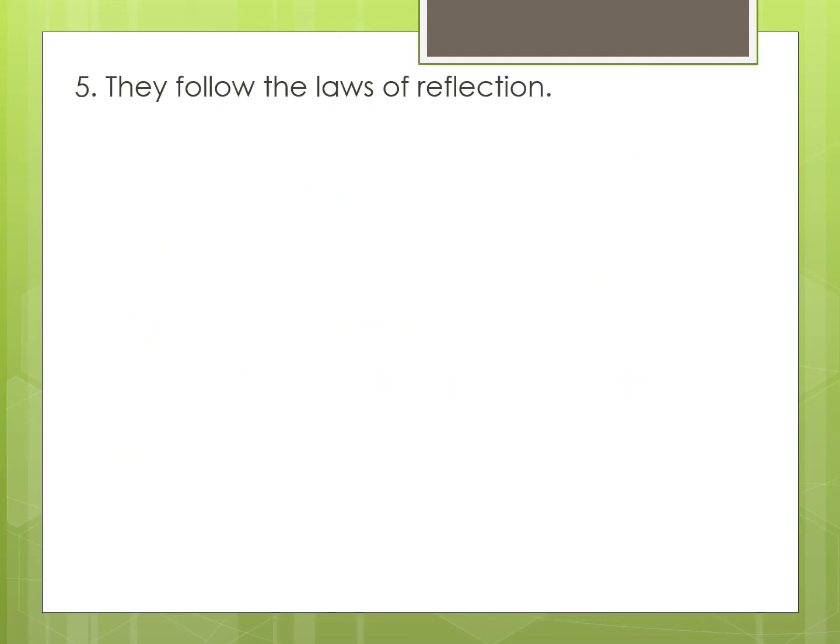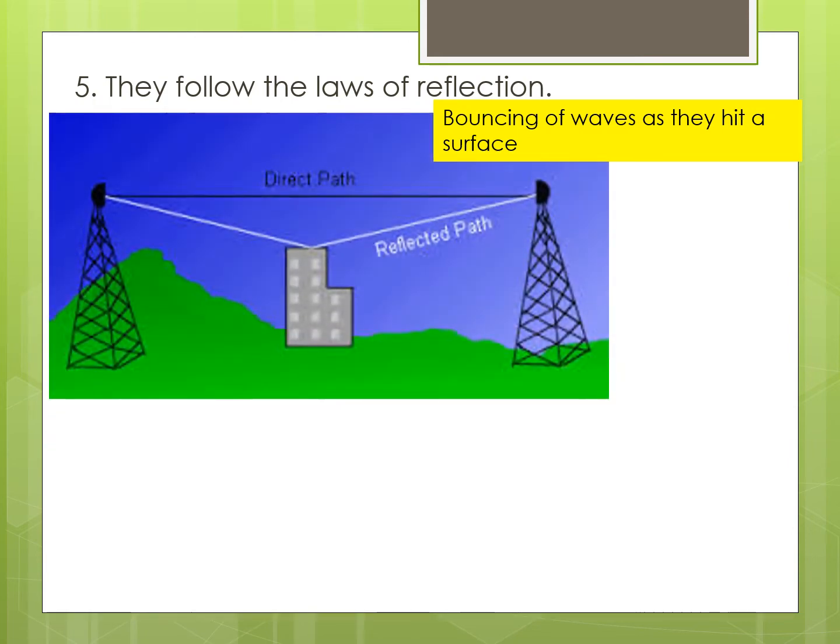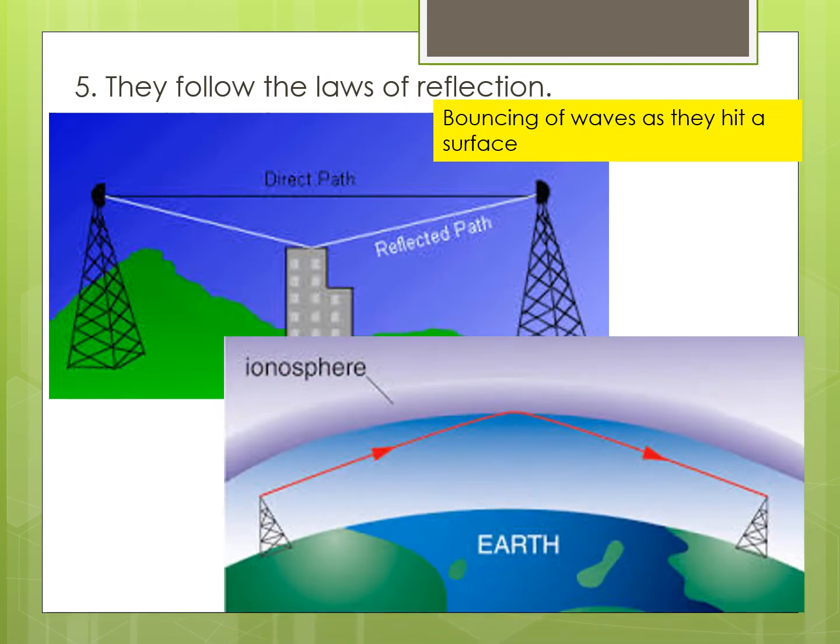They follow the laws of reflection, which is the bouncing of waves as they hit a surface. It can be demonstrated by this figure. When a signal is transmitted by a tower and strikes the surface of a building, it is reflected. In the ionosphere layer of the atmosphere, when the signal or the wave touches the ionosphere, it reflects the signal back to the Earth's surface.